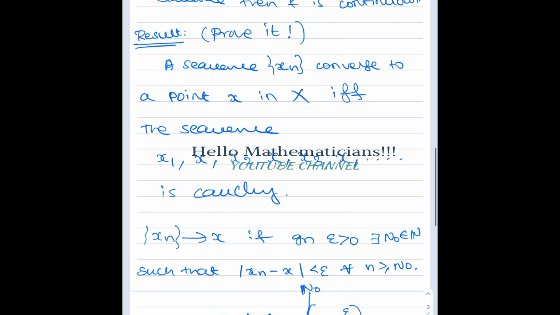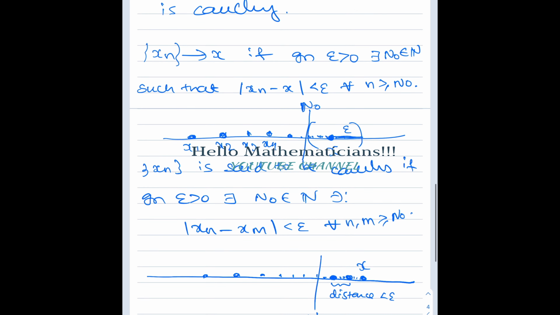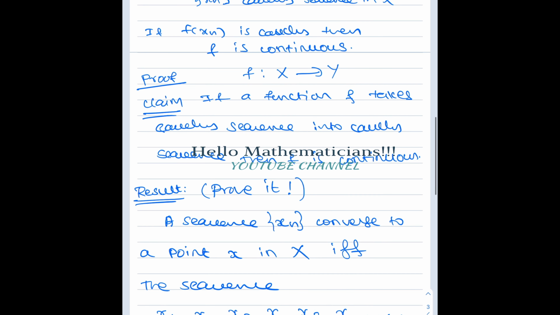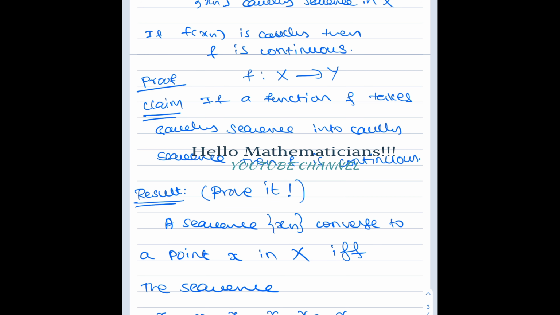Okay, now we use this result to prove why a function that preserves Cauchy sequences has to be continuous.